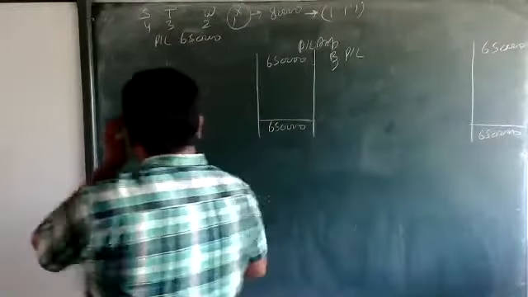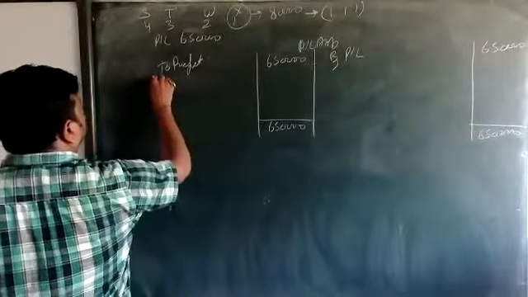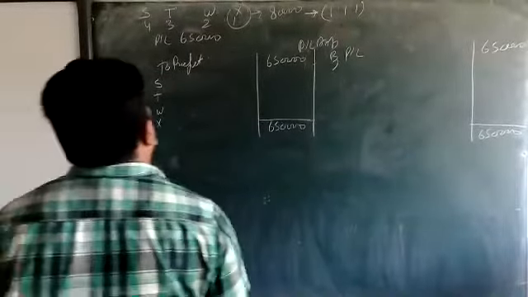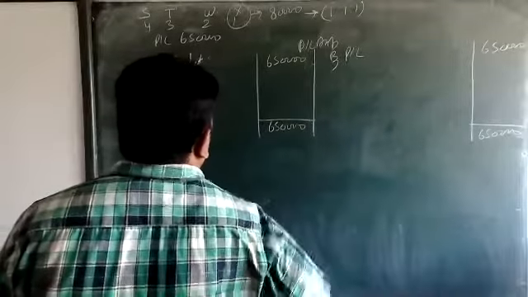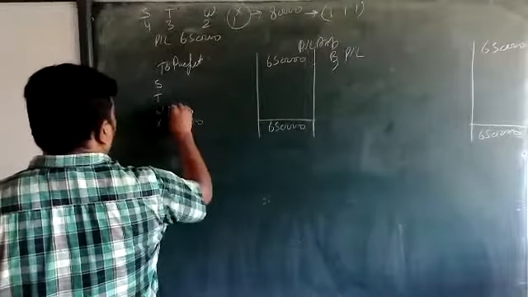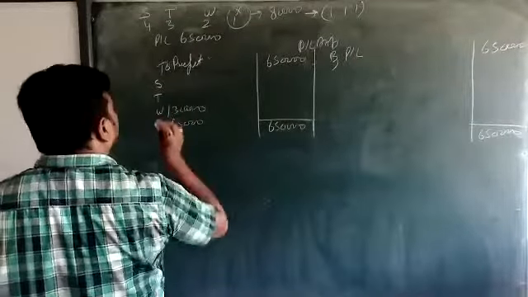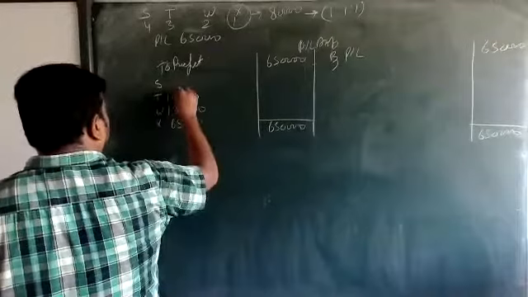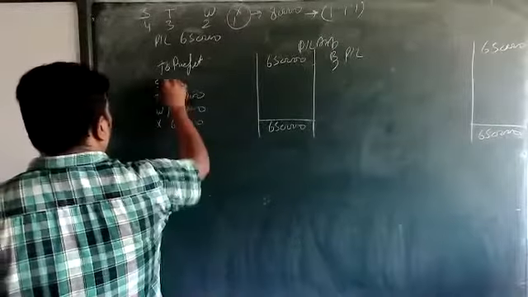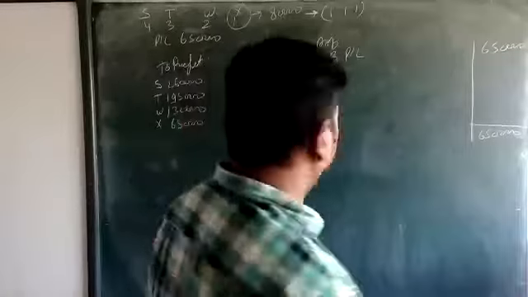Three partners' profit: S, T, W, X. 10 parts is 6,50,000, so he is getting 65,000, then 130,000, and 195,000, and 260,000. This amount has come.